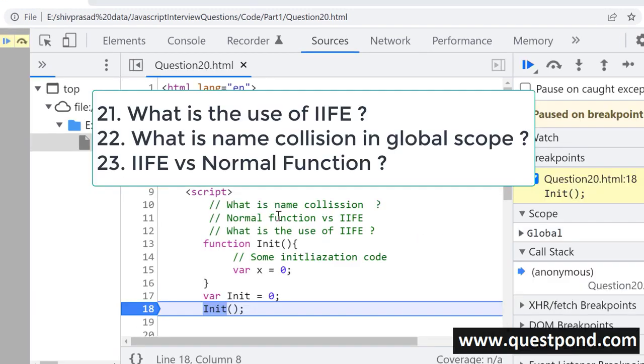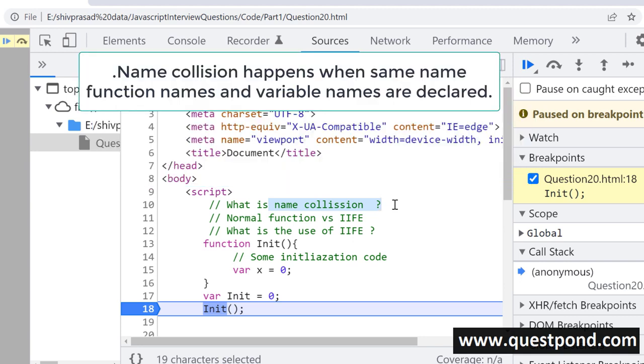In this section, we will try to answer three questions. What is the use of IIFE? What is name collision? And how is a normal function different from an IIFE? Now, all of these three questions are connected and can come in different forms during the JavaScript interview. So let us first start with name collision, because I feel that this is the root cause of all three questions.